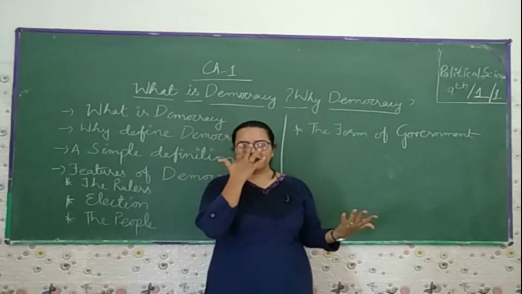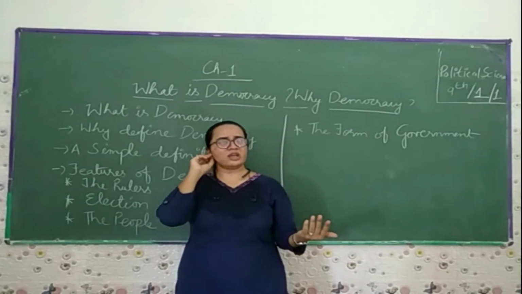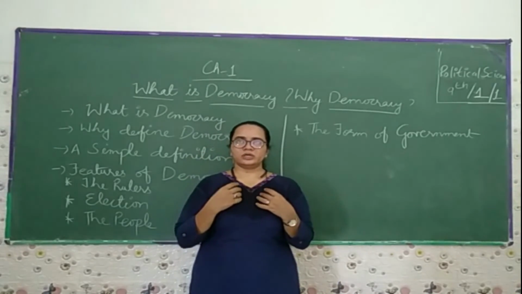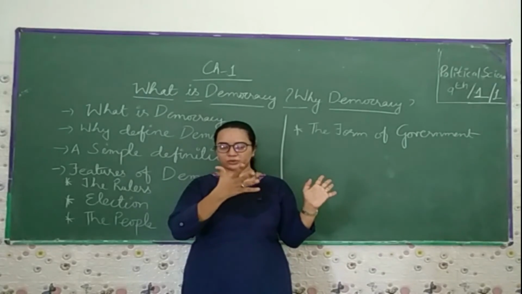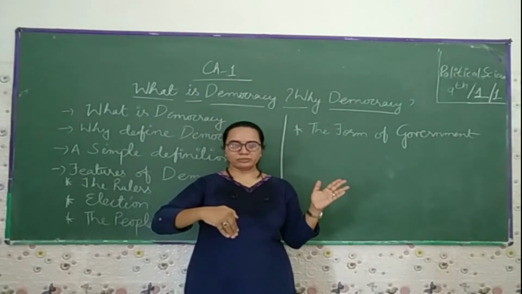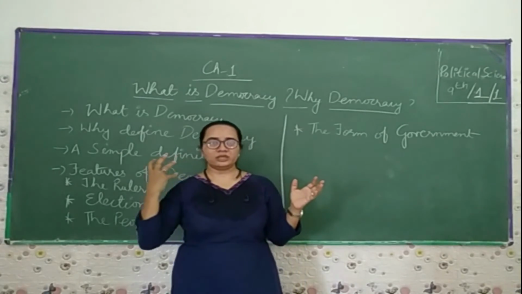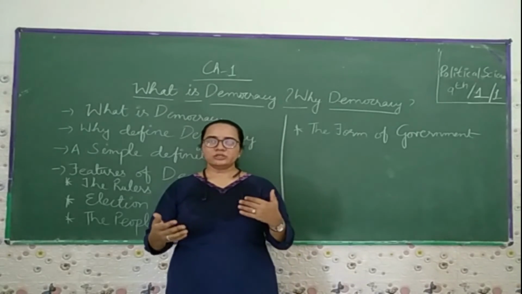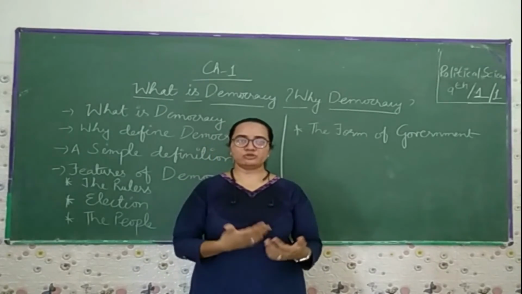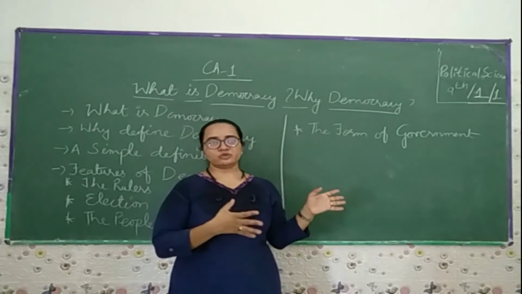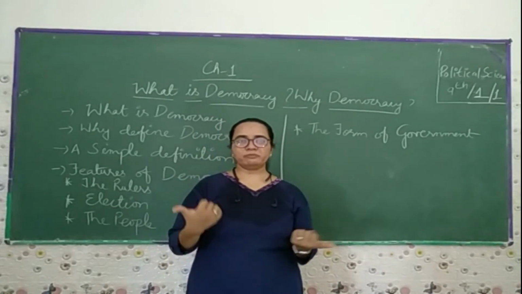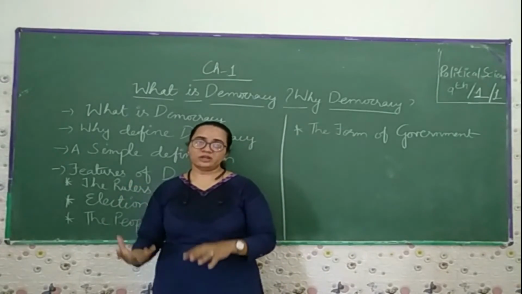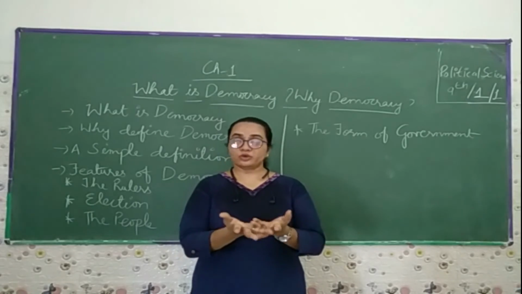If we talk of the monarchical, some of the countries used to say that they are democratic, but the king has the most power. Apart from that, there are certain governments or leaders, just like the PM or any other. For those, people used to do the election, but all the power is with the king. So we can't say that particular country is a democratic country. We say it is a non-democratic country, or you can say a monarchical country.